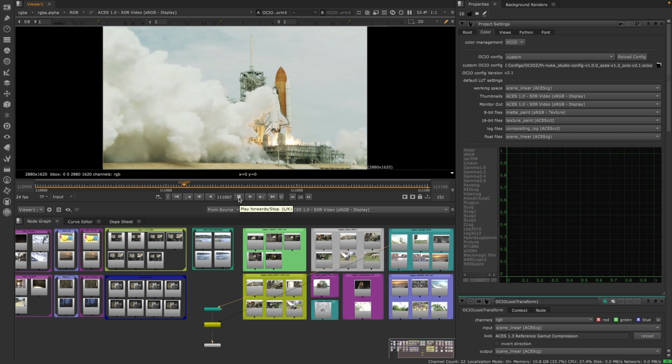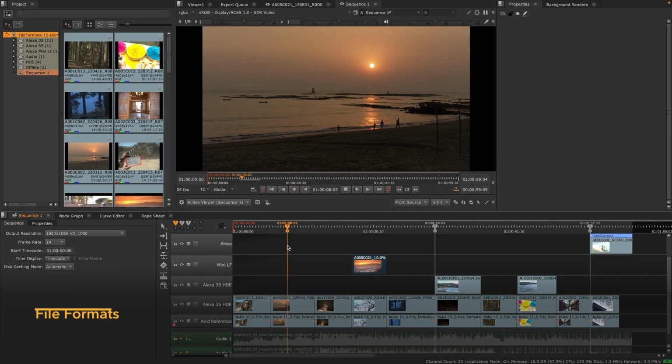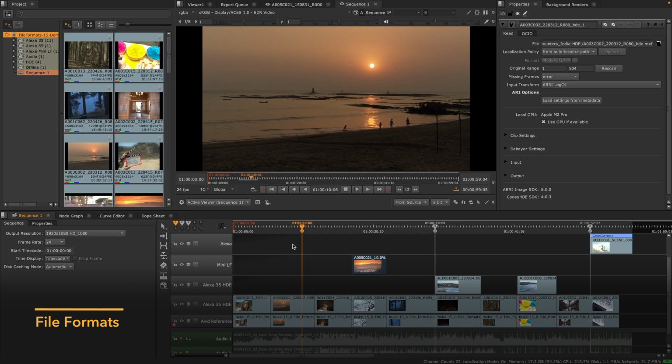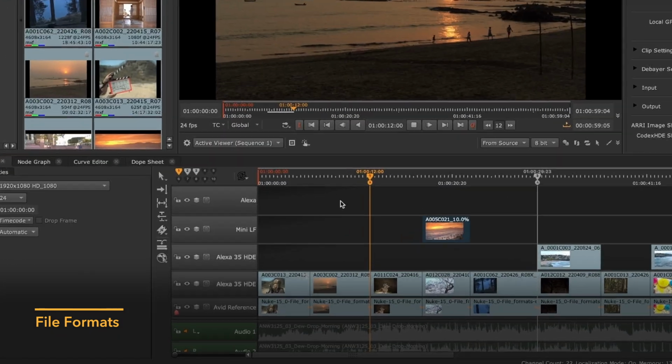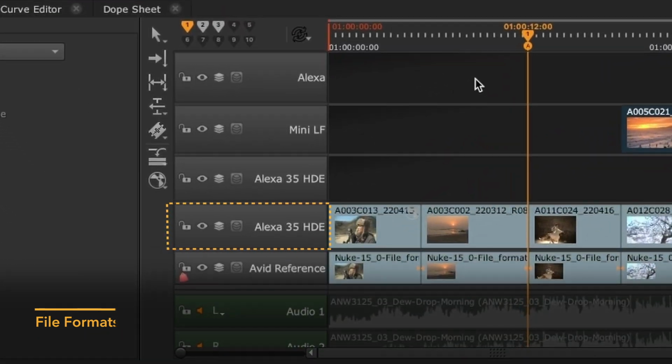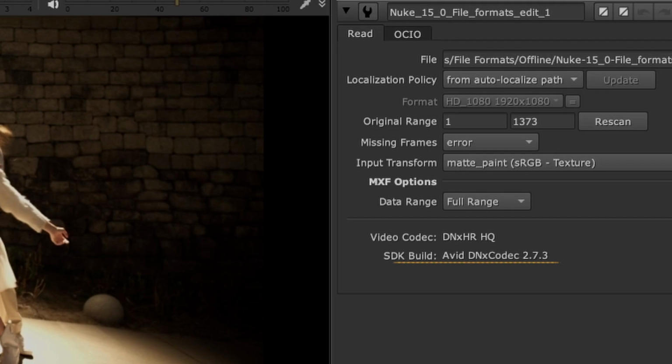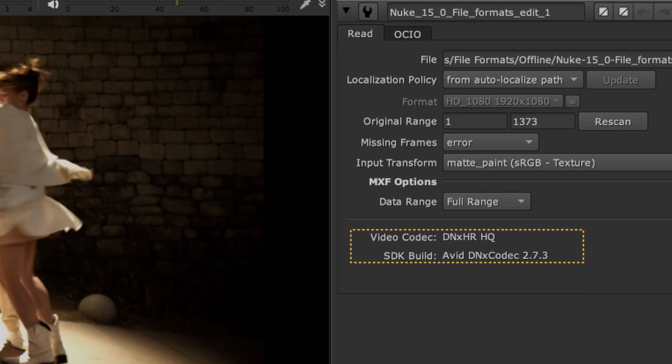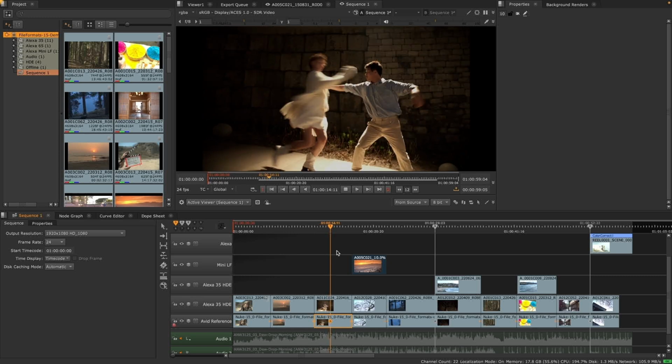Whatever the show, we've got you covered with a wide range of updates to supported cameras, including the new ARRI Alexa 35 camera with the ability to read in HDE format, the latest OpenEXR and Avid DNx versions, and MXF read and write.